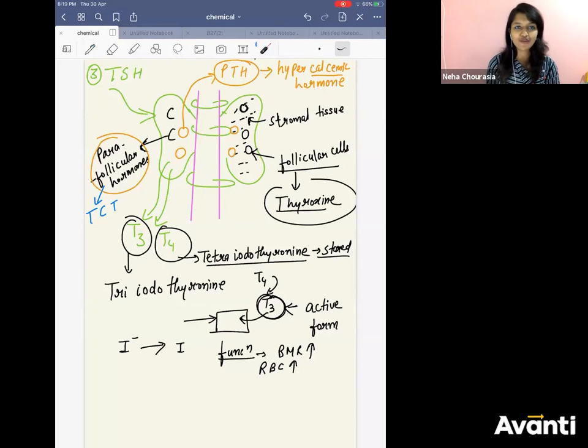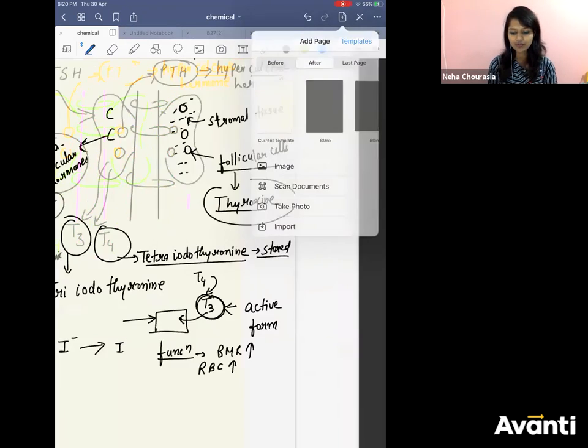It is opposite of PTH. Can I say it is a hypocalcemic hormone? It will reduce the calcium level in the blood. It is a hypocalcemic hormone. Okay? So since we have seen this, we will see the function also.